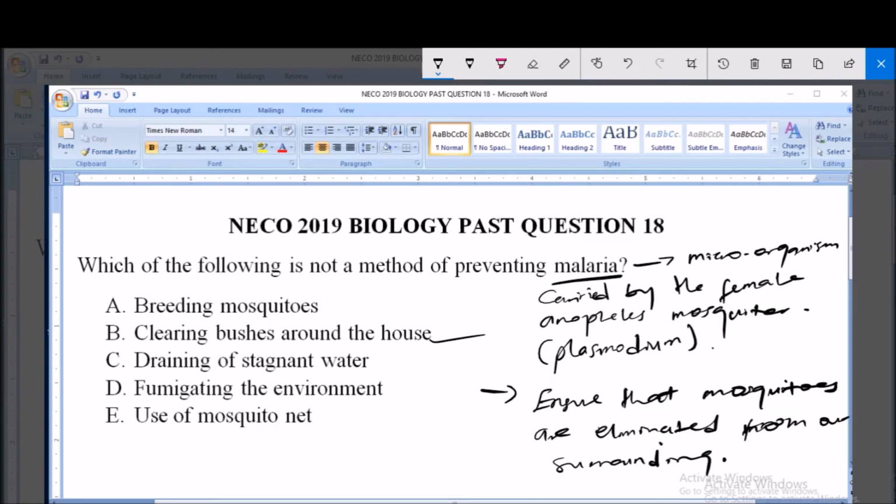Draining of stagnant water also prevents malaria because draining of stagnant water will help reduce the stay of its eggs on the stagnant water. Also, fumigating the environment kills the mosquito, and use of mosquito nets will tend to prevent mosquito from getting in contact with the skin. So now, breeding mosquito is not a method of preventing malaria.